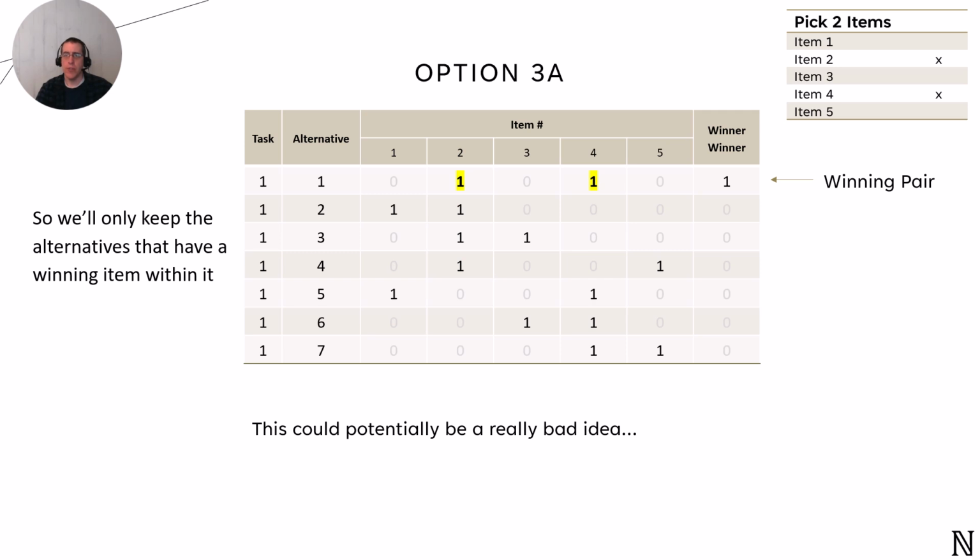What we're calling option 3A tried to trim the fat from the choice set by removing all alternatives that only include items that weren't chosen. In other words, we keep only alternatives that contain at least one item from the winning set. For example, in a 5 choose 2 scenario, there are combinations that consist solely of items that weren't picked. By removing these, the model no longer considers these less relevant items. Now, this could be a bad idea. The model might lose out on information about these less preferred items.